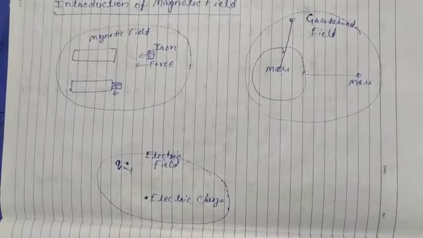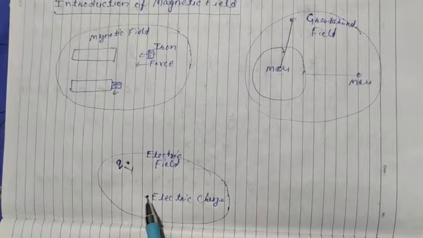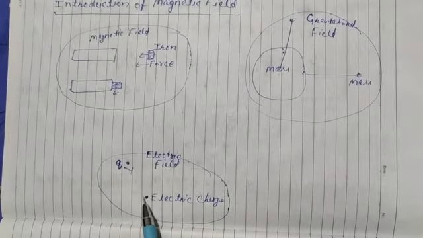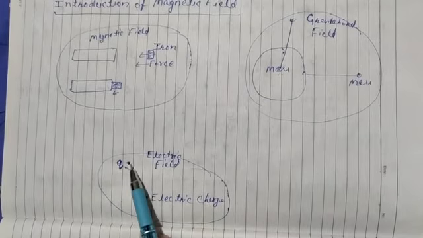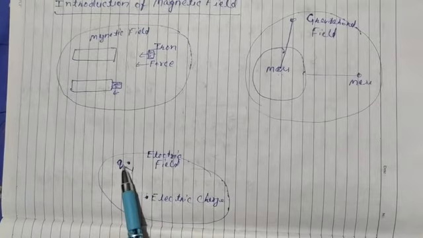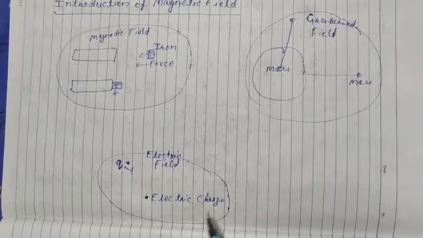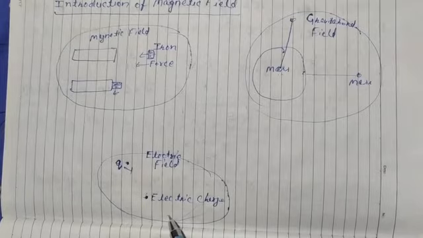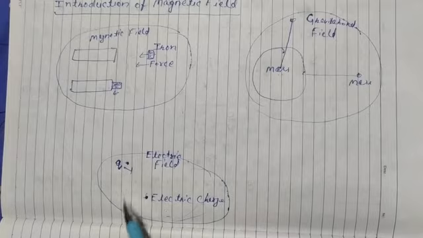Similarly, we have an electric charge, then another electric charge. We have a charge and here is another electric charge, which experiences a force in the space around it, and all this is known as electric field. So electric charge creates an electric field.